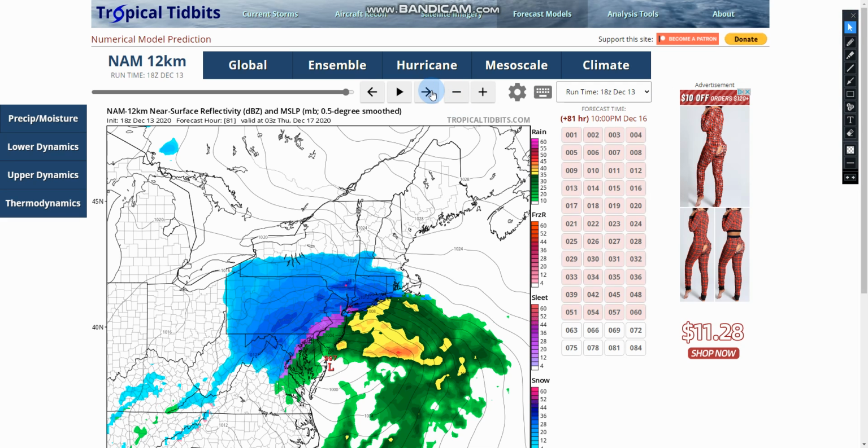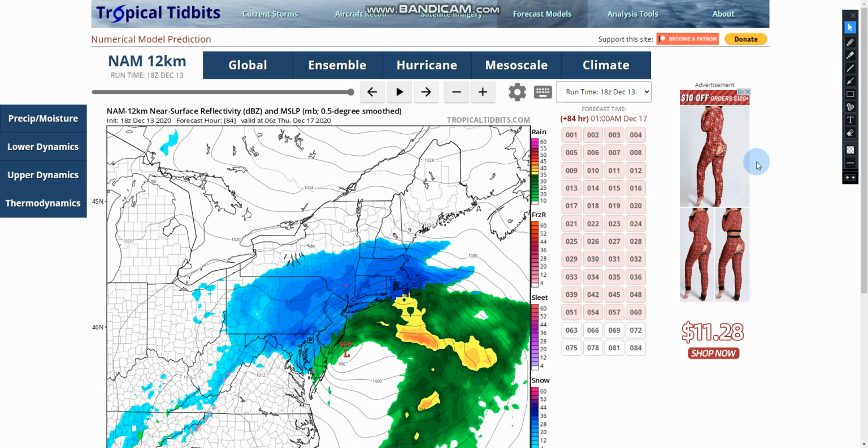If we take a look at one last run, because it doesn't go far out, you can see the rain and snow line already starting to drop south at 1 a.m. Thursday. You have snow all the way back from western parts of Pennsylvania, West Virginia, most northern parts of Virginia, Maryland, up through New Jersey, almost all of Long Island except the Forks out east, and the Plymouth, and back up to Maine.